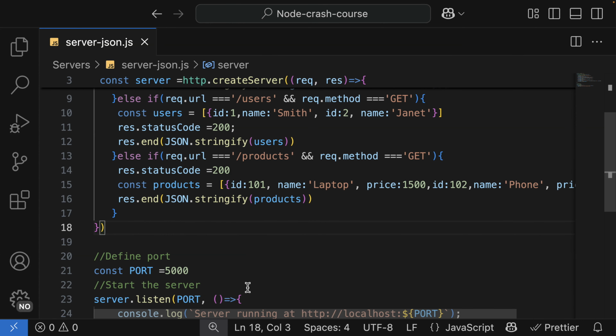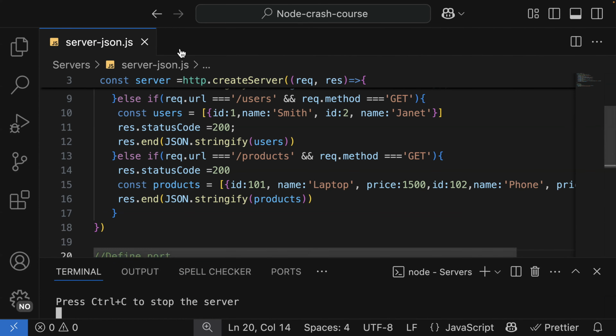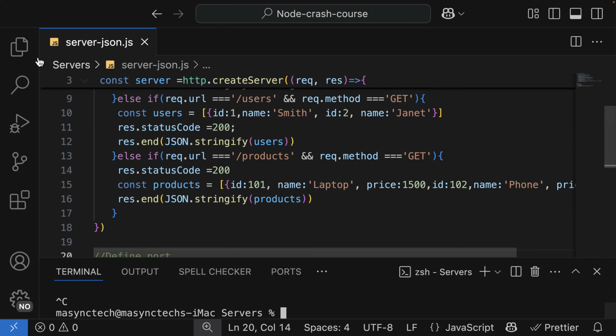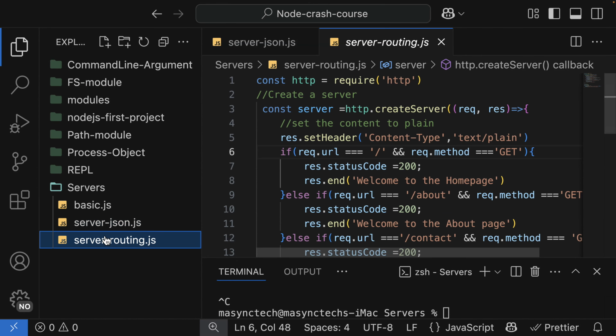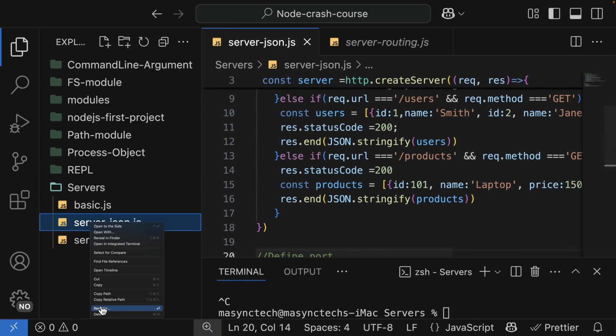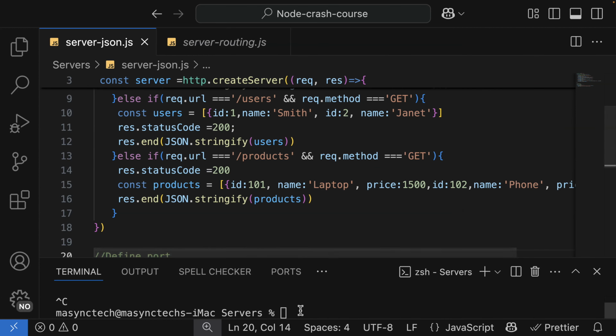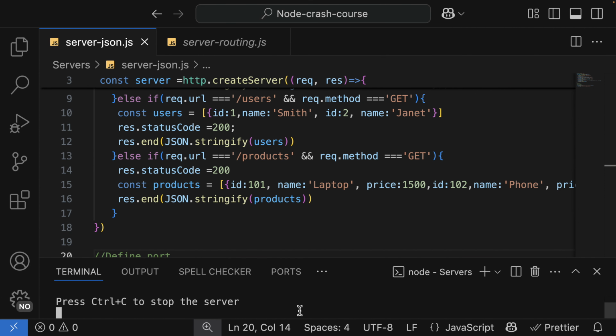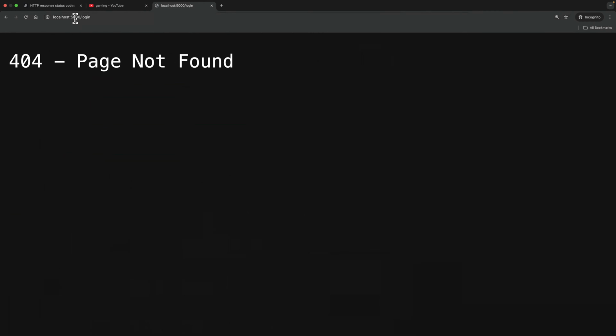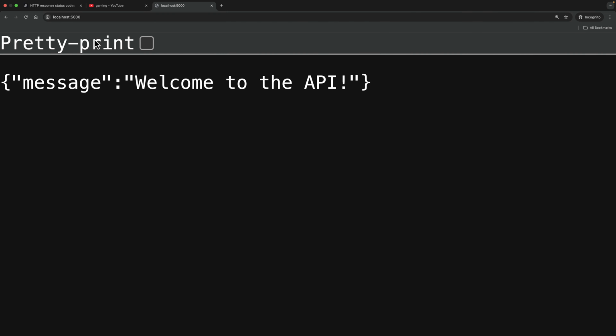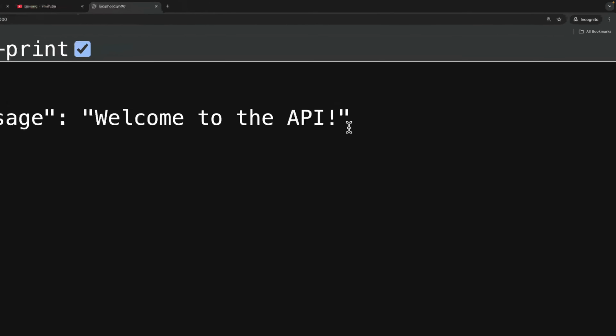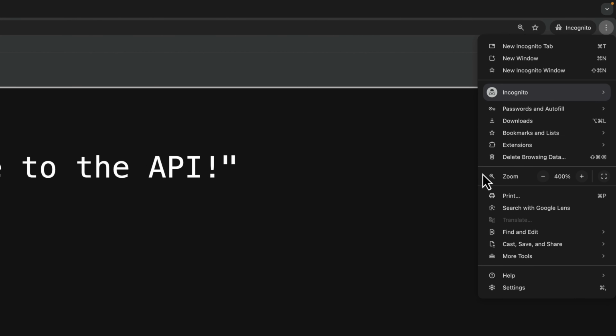All right, so let me run this server, right click, where I'm still in the same folder. So in here, I'm going to run node, the name of the file as server-json, and it is running on this port. So if I visit homepage, now we have a JSON format with key value pair, and we can install an extension to format that.